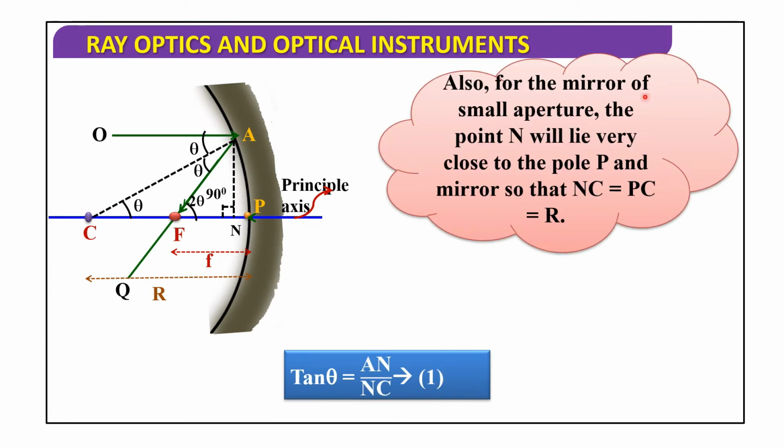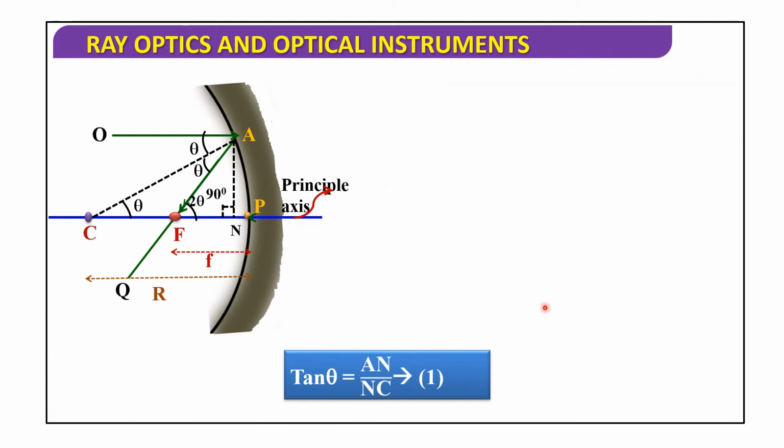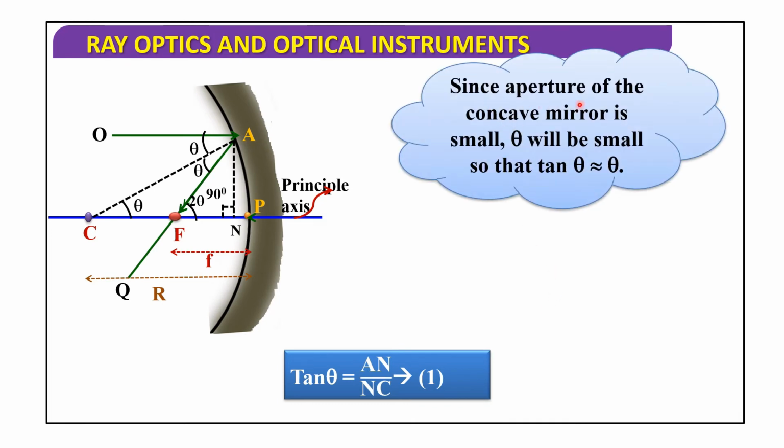Also, for a mirror of small aperture, the point N will lie very close to the point P on the mirror, so that NC is equal to PC. The distance between them is very small, so we assume that NC is equal to PC, that is equal to R. Since the aperture of the concave mirror is small, theta will be small, so tan theta is approximately equal to theta.